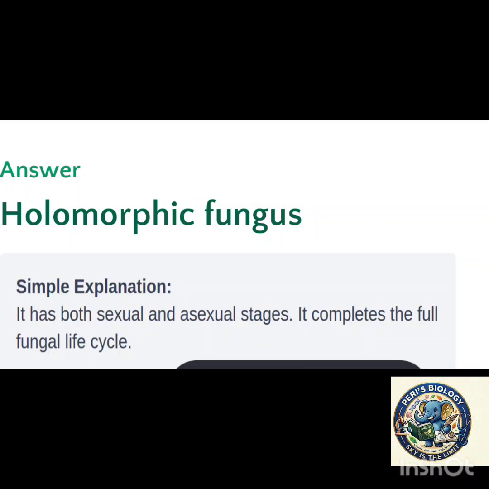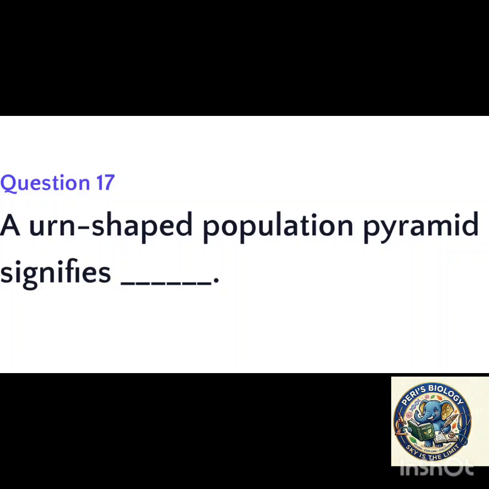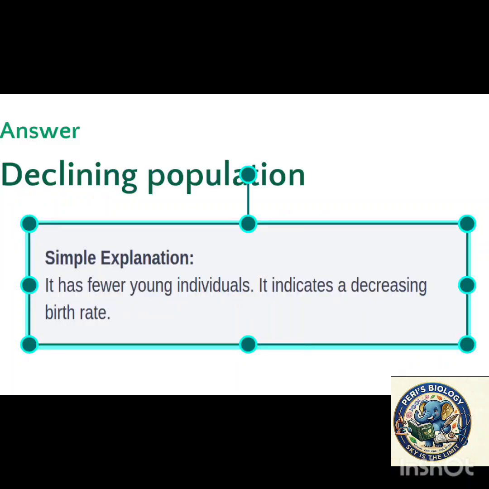Next, a urn-shaped pyramid in a population signifies. The answer is declining population. Here, this declining population contains fewer young individuals and the birth rate is very low.